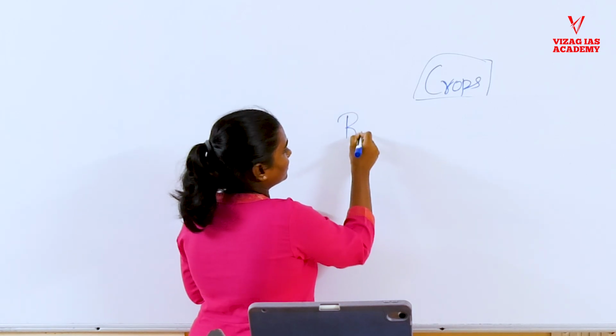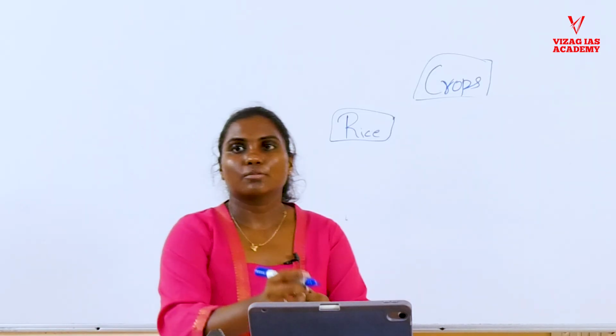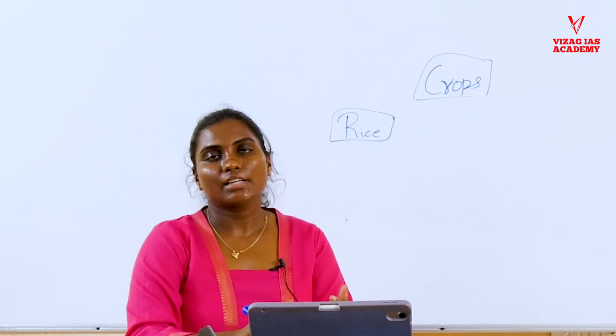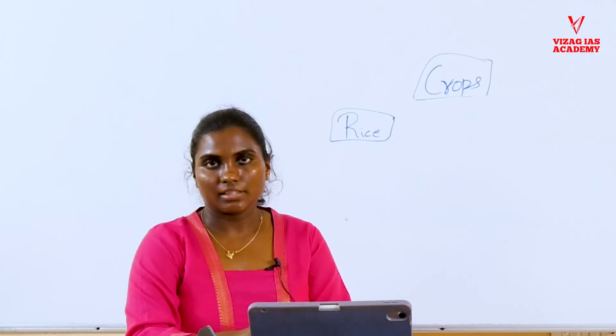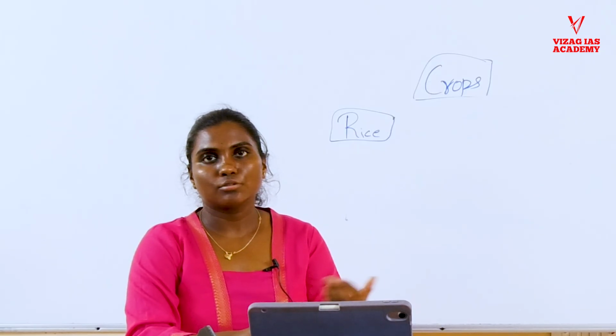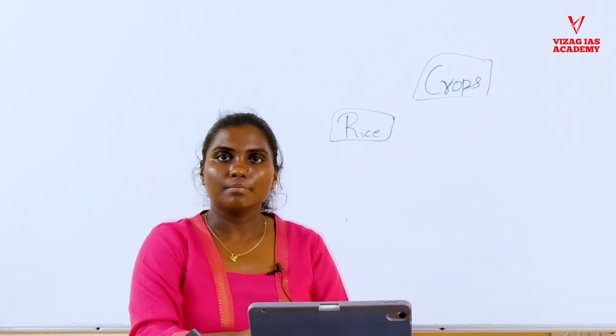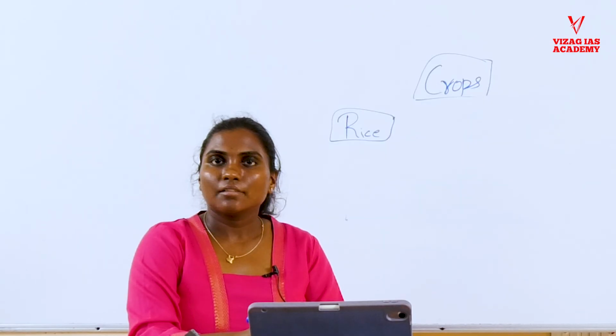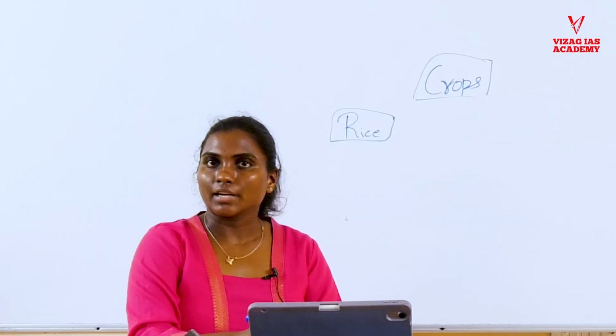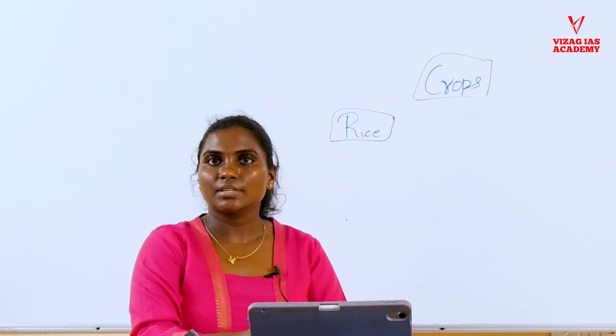First is rice. Rice is the crop which requires high rainfall and at the same time high temperature. But in recent times, more irrigation facilities in India help it reach other regions like Punjab and Haryana also. Normally alluvial soil is the ideal soil for rice cultivation, and West Bengal is the leading producer of rice. This is the description they usually give about rice.